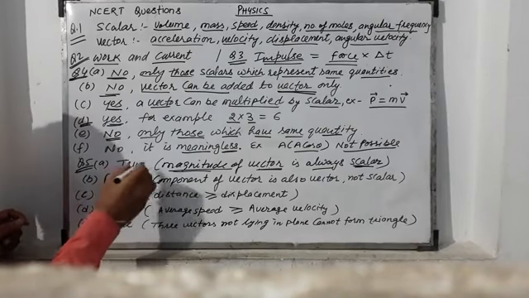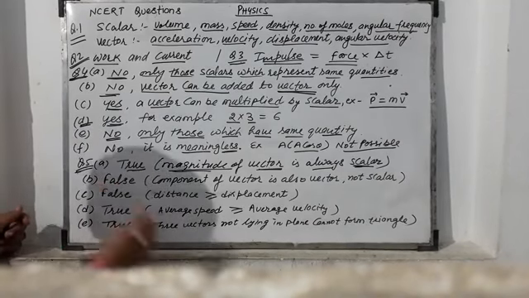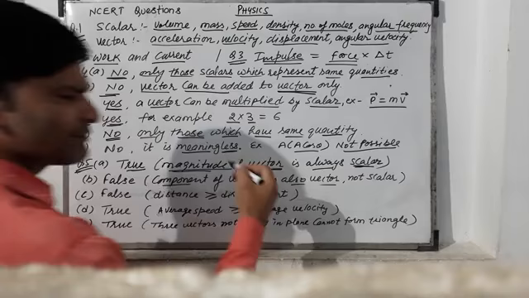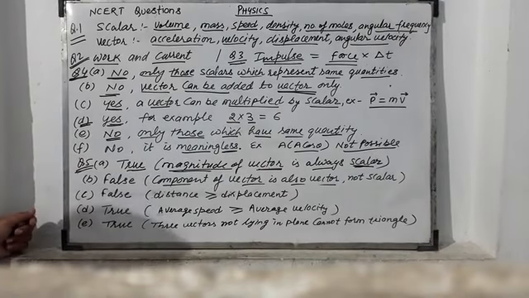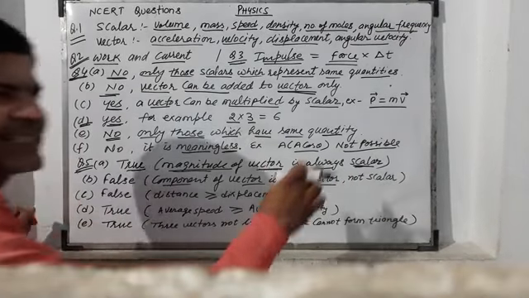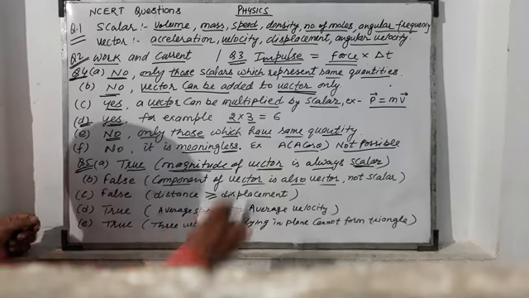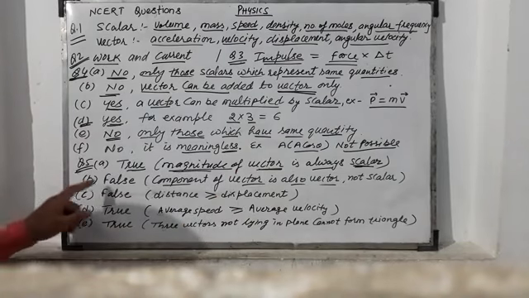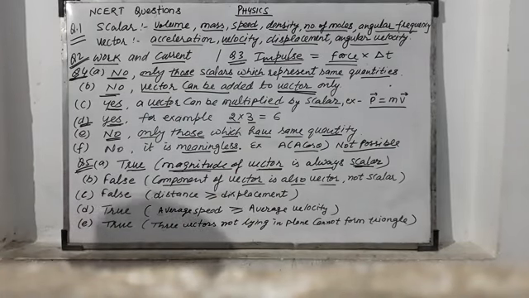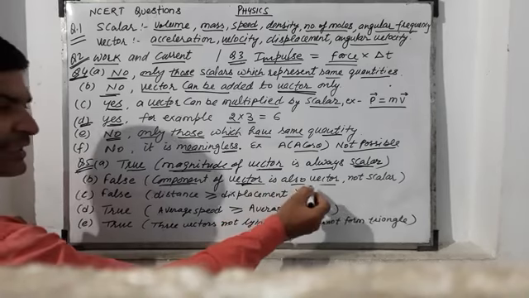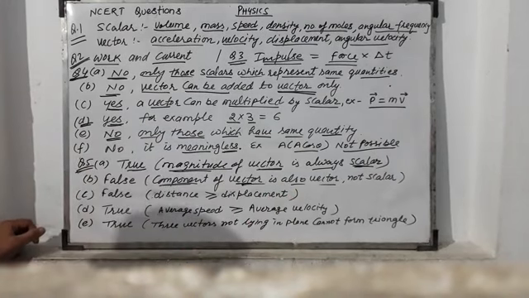This is true. Now the second statement, component of a vector is always vector. It is not a scalar, but the question gives a scalar, so the statement is false. Remember this, component of a vector is also vector.